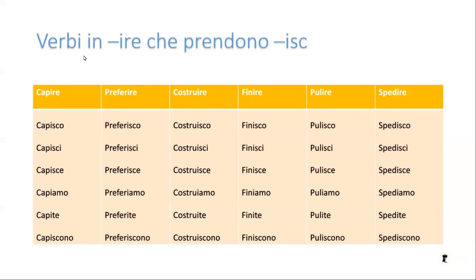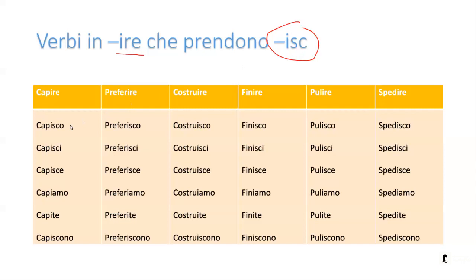Now, also in the group of verbs that are regular but have a slightly different conjugation are the verbs that end in isc. All of these verbs end in ire, and some of them want isc.